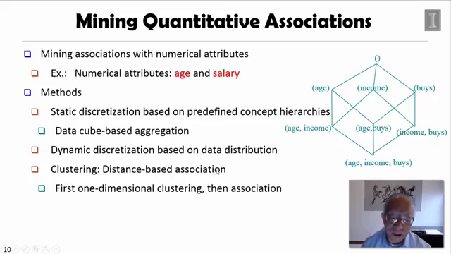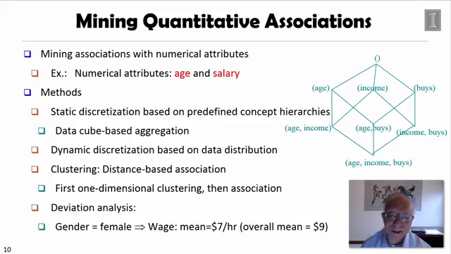So another way is we do clustering based on data. That means we take every dimension, we study the distribution of the age and income, we perform a certain clustering algorithm, generate a few clusters, and then we find the pairwise frequent patterns of each such clustered pair.